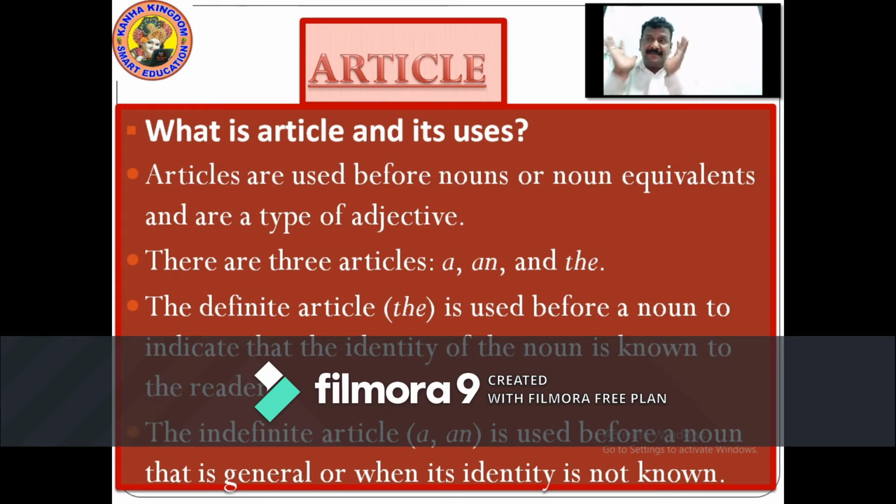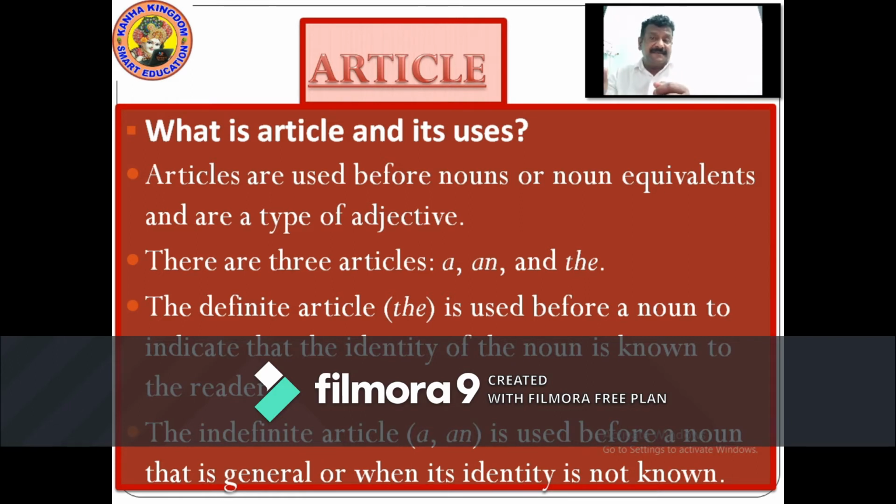Such as, if you can see, the Taj Mahal. Taj Mahal is a noun. It's the name of a place. So when you present that, it comes before the noun. The definite article can come three times in a sentence.